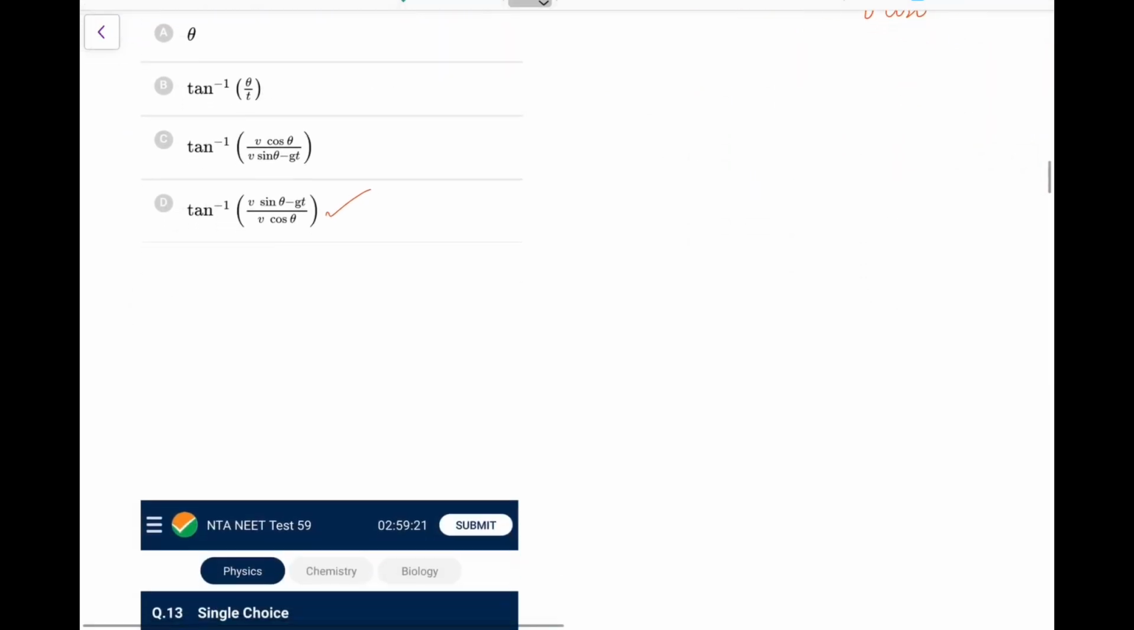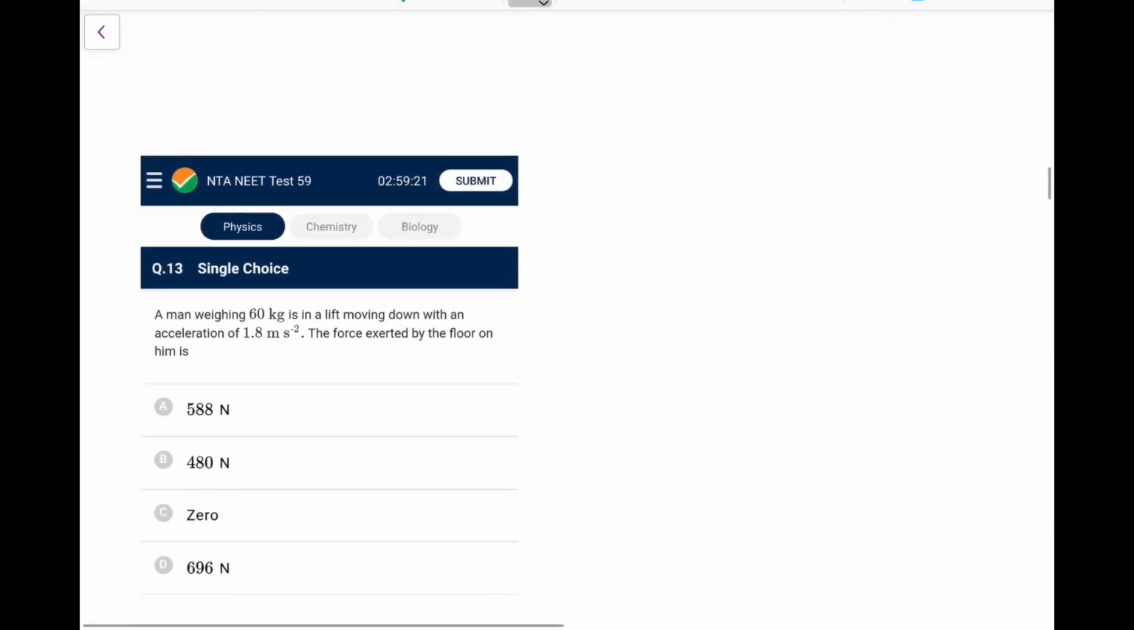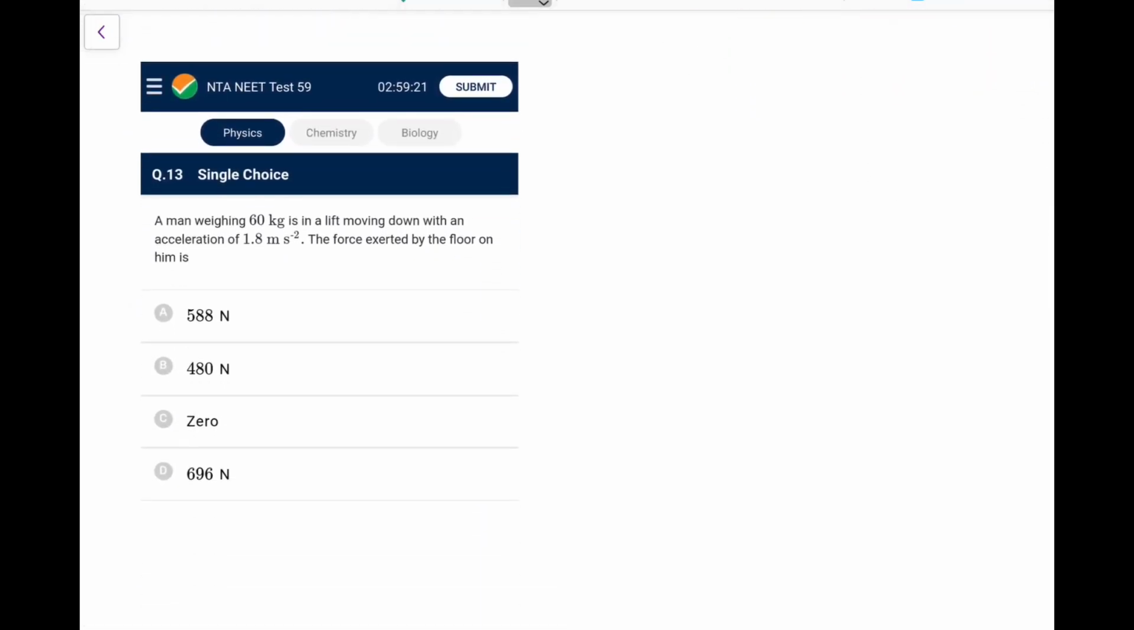Now going for the next question. A man of 60 kg in a lift going down. Because the lift is going down, the pseudo force would be upward. So I can directly write the force, or the N from the floor would be mg minus ma. So it is 60 into 10 minus 1.8, that is what we'll have, 8.2. So that is 6 2s are 12, 1, and this is 492 Newton.